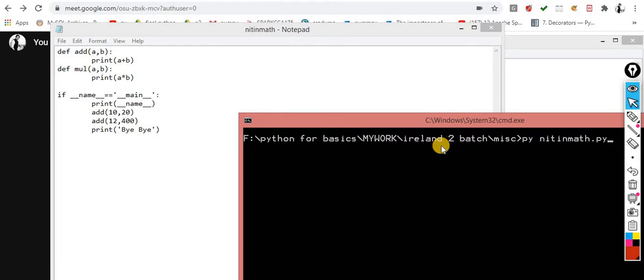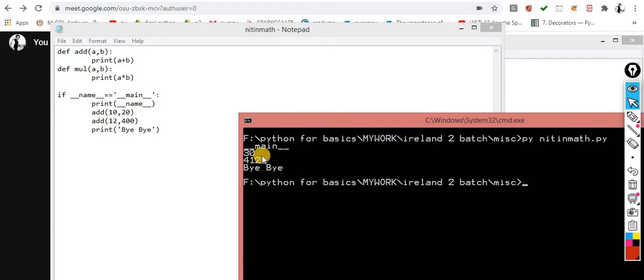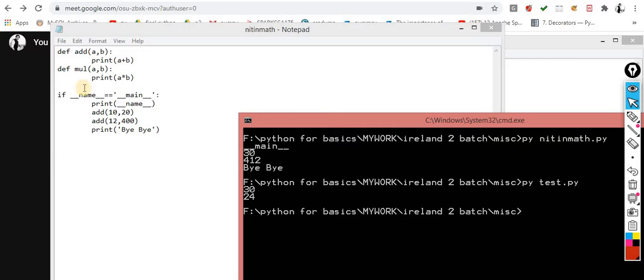Okay, so let me explain this point. Now I want to check what exactly this variable contains when I am directly calling it. So I am printing the value, whatever the value inside this. Okay, so you can check, this is containing __main__. That means this condition becomes true, and when this condition becomes true, it implements this one. So when I am calling indirectly, at that time this condition is false.